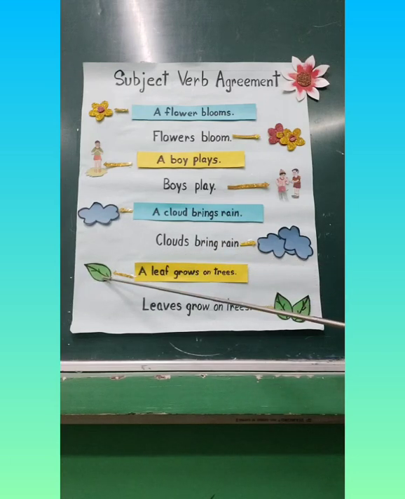rain. This is a singular leaf. A leaf grows on trees. A leaf is singular, so we will write a singular verb with it. So we have a leaf grows on trees. With the singular noun, we will write singular verb which has an S with it. Lastly, we have two leaves over here, so that's plural. Leaves grow on trees. With the plural noun, we use the plural verb grow.